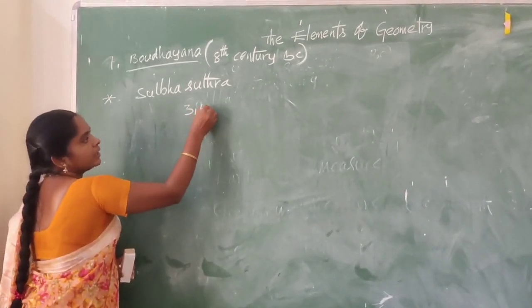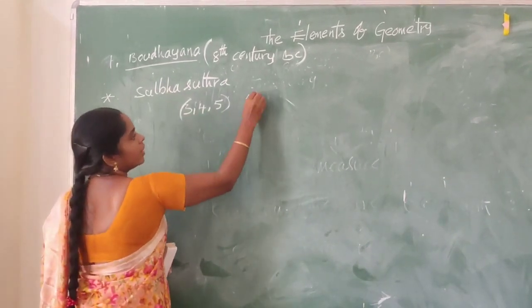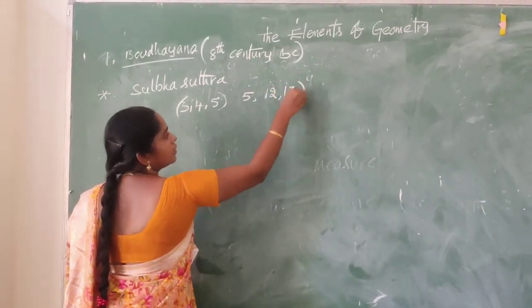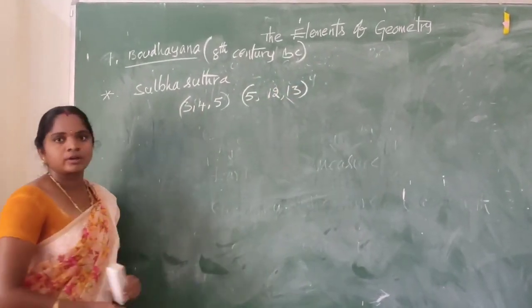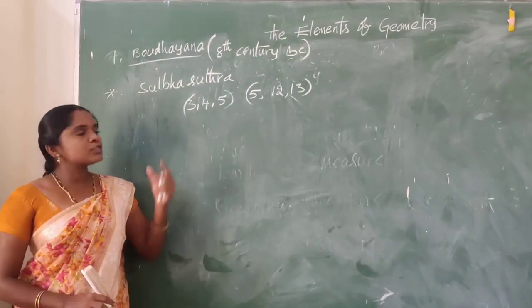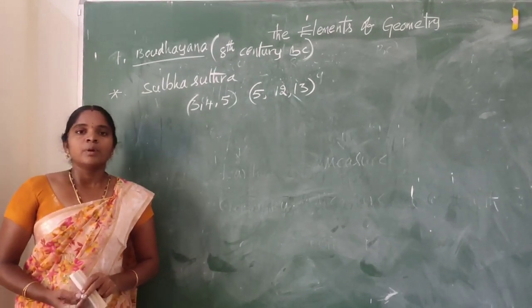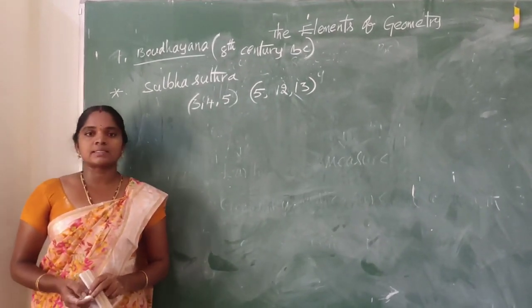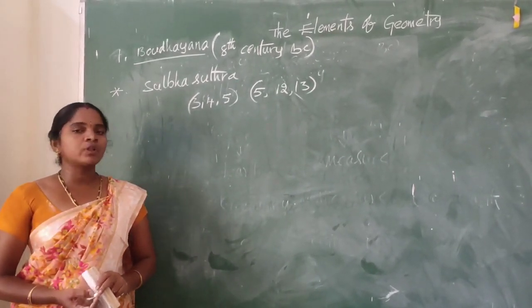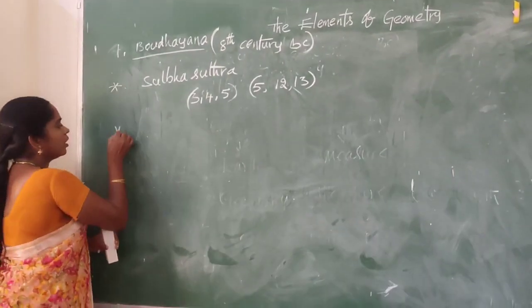They are 3, 4, 5, 5, 12, 13 and so on. He also proposed the Pythagoras theorem even before Pythagoras. He has given an explanation of the Pythagoras theorem in the form of a sloka.